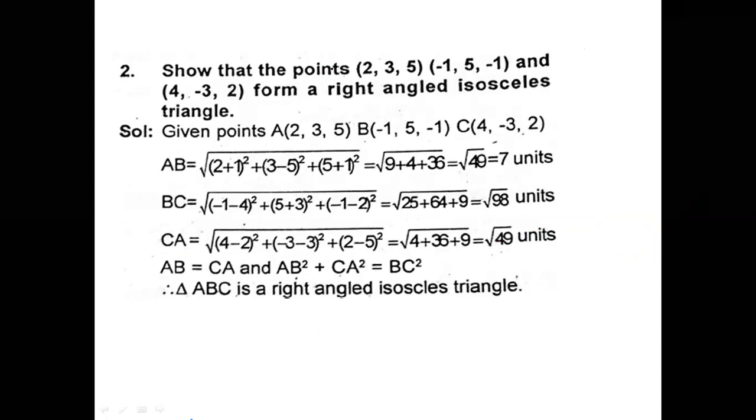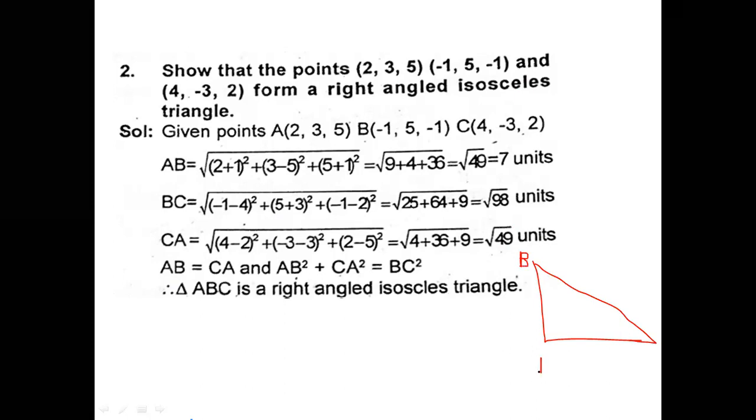Show that the points (2, 3, 5), (-1, 5, -1) and (4, -3, 2) form a right angle isosceles triangle. So what do you mean by a right angle isosceles triangle? The shape will be like this. In an isosceles triangle, two sides will always be equal.